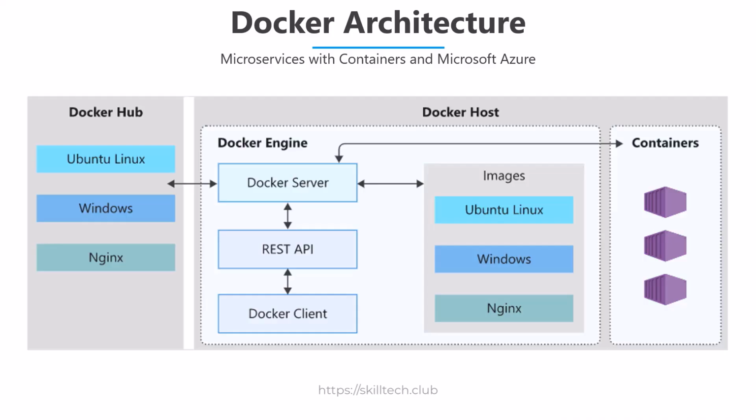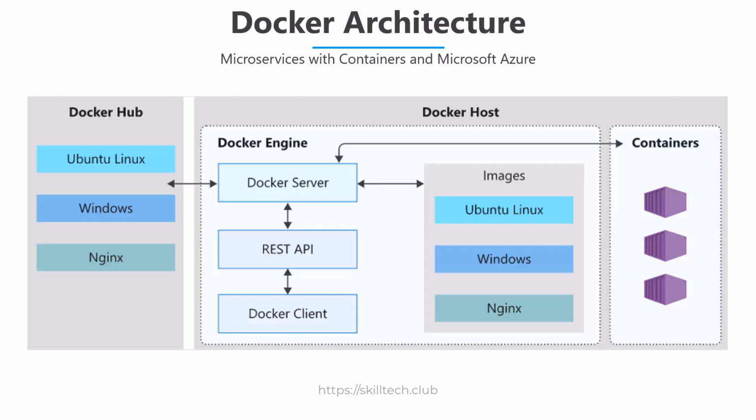In the same way, Docker Hub is an image repository where a number of official images are available from Docker and various different organizations. As well, if you want to create your image and put it on Docker, then Docker Hub is going to be the right place to put your images publicly or privately. And then your clients, your customers can pull those images and create containers from them.